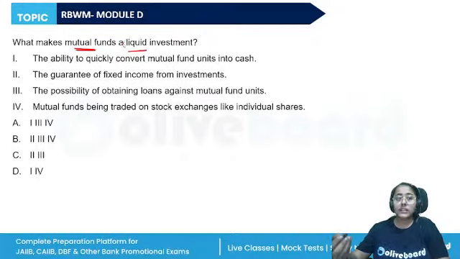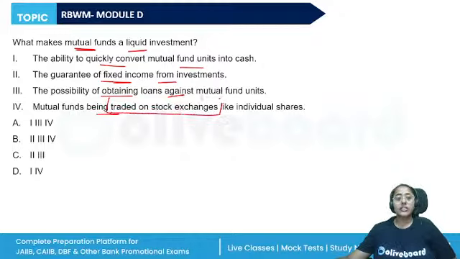So, how does mutual fund provide liquidity? The ability to quickly convert the mutual funds unit into the cash, the guarantee of fixed income from investments, the possibility of obtaining loans against the mutual fund units, mutual funds being traded on stock exchanges like individual shares.